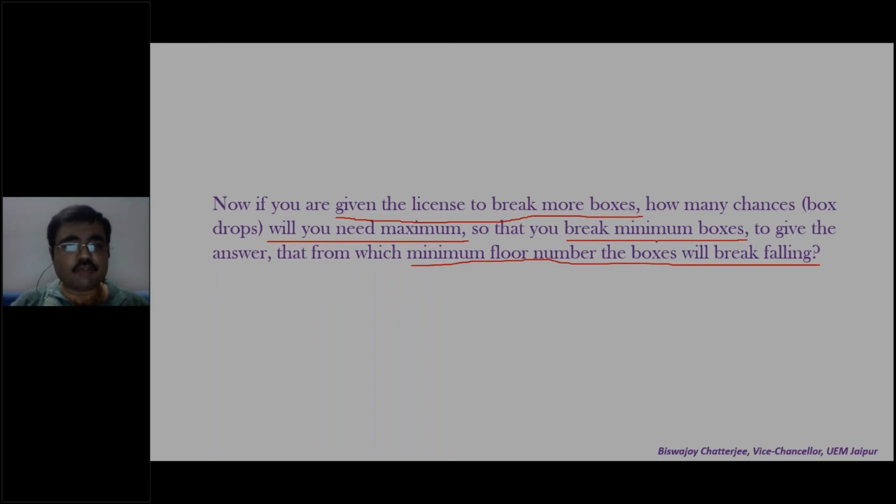Only one thing you have been allowed. You have been given the license to break more boxes. What to do? What is the solution? Pause it over here and think of the solution. But I continue normally.